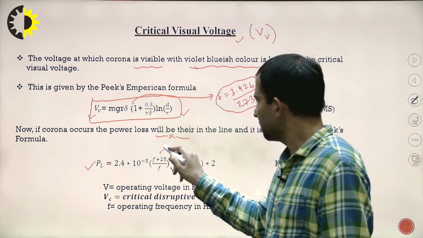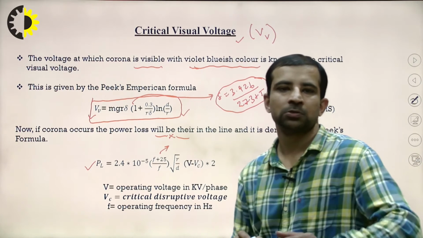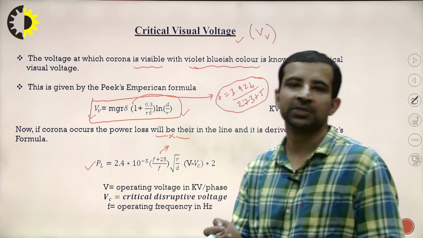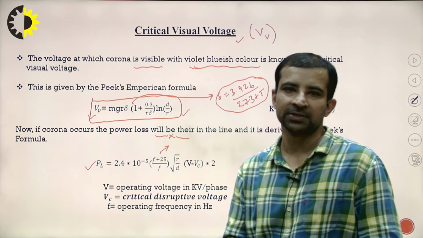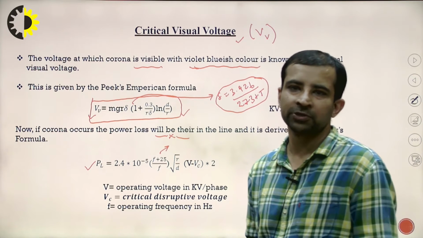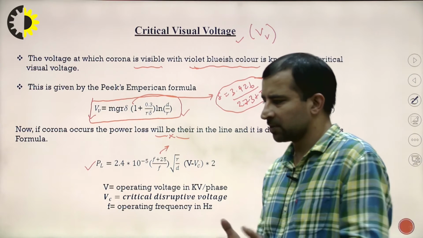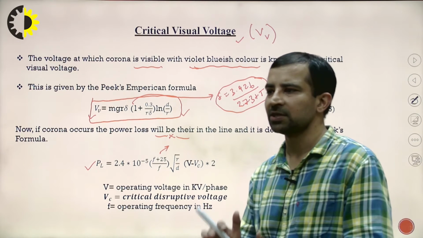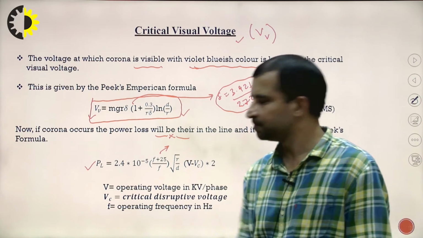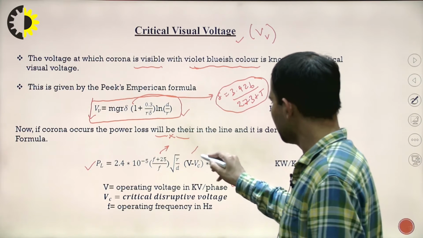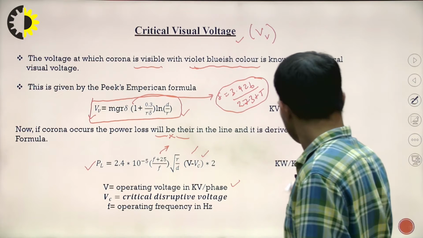F is the frequency. Suppose the normal operating frequency is 50 Hz. If we switch to 60 Hz, how much power loss will occur in the system? Obviously, a simple objective question can be framed on this: this much is the power loss at this frequency, and what will be the power loss if the frequency is increased from 50 Hz to 60 Hz? This is the operating voltage V, and this is the critical disruptive voltage.